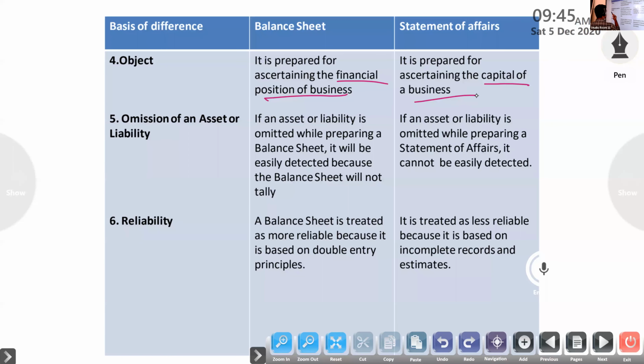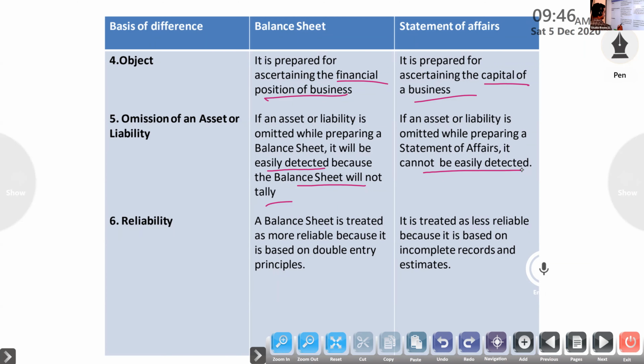Next, omission of any asset or liability. If any asset or liability is omitted while preparing a balance sheet, it will be easily detected because the balance sheet will not tally. In the last chapter we studied the mistakes we made, and at that time our balance sheet did not tally, so we found that some mistake might be there. So we can easily detect such a mistake. But if an asset or liability is omitted while preparing a statement of affairs, it cannot be easily detected. Why? Because the balance figure is capital, asset minus liability, so we can't easily detect the errors.